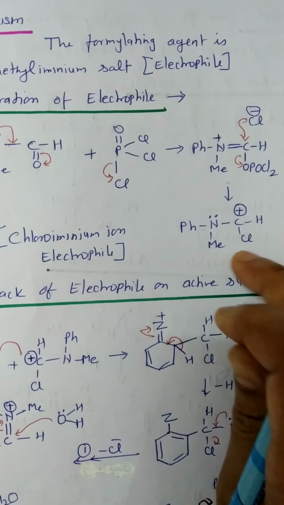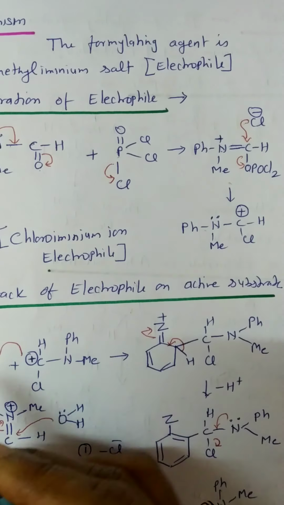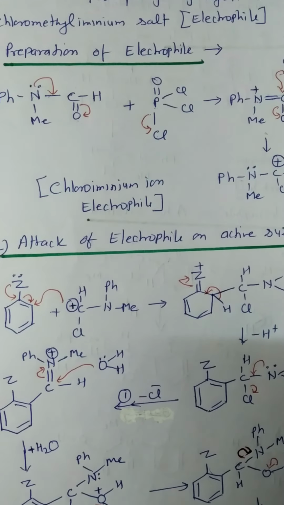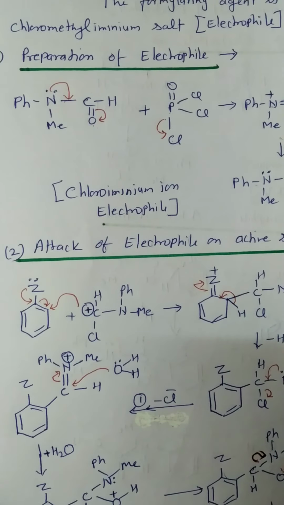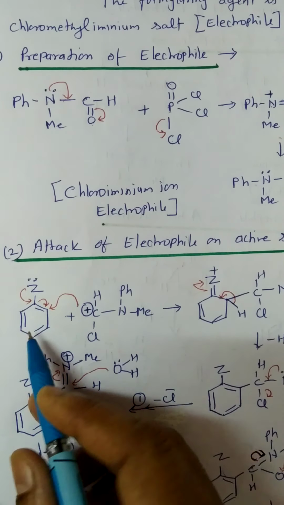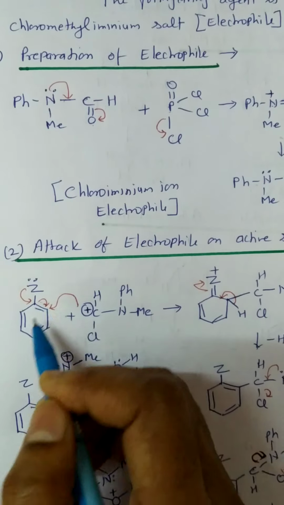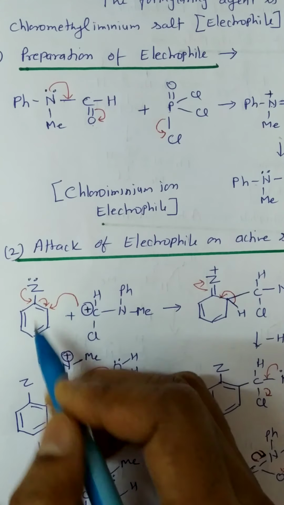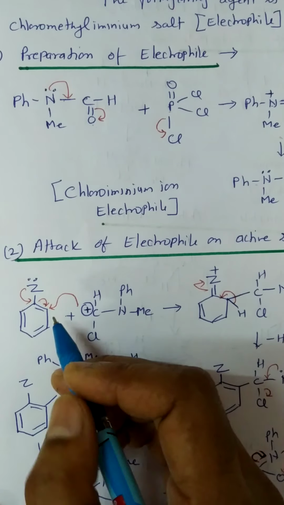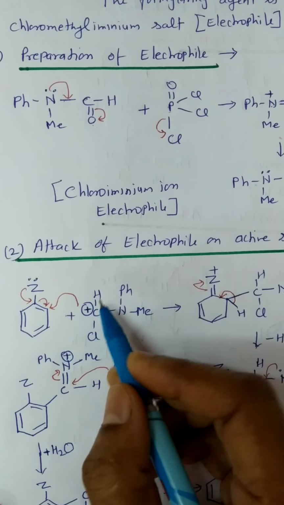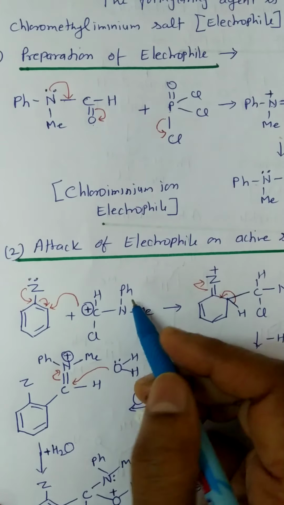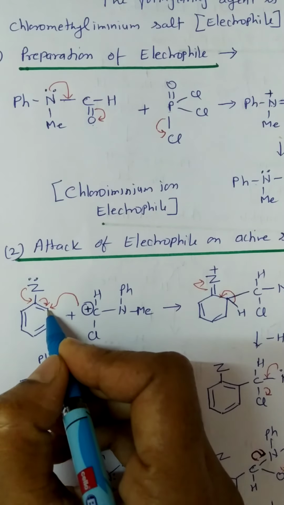Now this chloroiminium ion attacks the active substrate which contains either an NH2 group or OH group, or we write here Z. Z is the group containing a lone pair of electrons. Here the chloroiminium ion, which is the electrophile, attacks at this position.